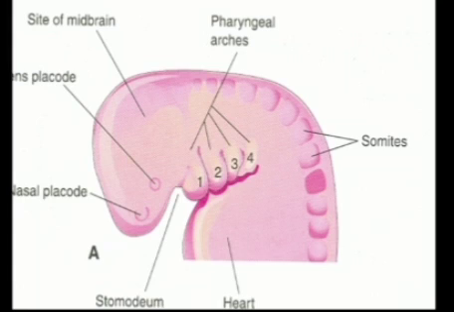So here in this diagram you can see this nasal placode from which the nose will develop. Then this one is the lens placode from which the lens of the eyeball will develop. Then these 1, 2, 3, 4 are the developing pharyngeal arches, 1st, 2nd, 3rd and 4th. And this depression which is present cranial to the first pharyngeal arch is the stomodeum. Stomodeum will develop into the future mouth.